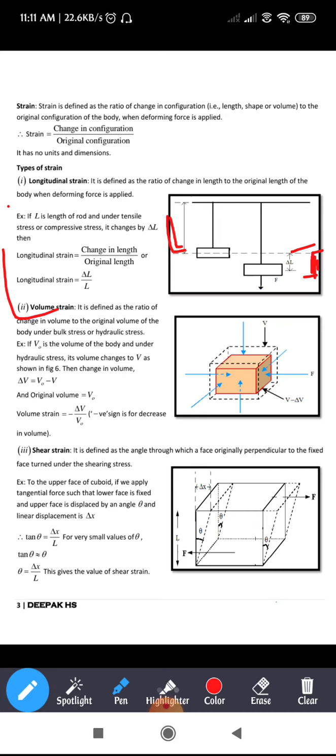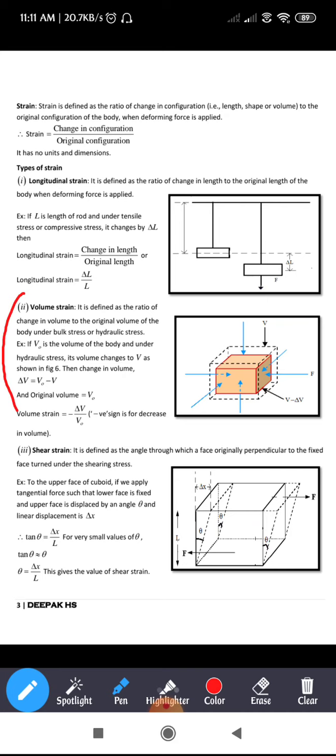Next, coming to volume strain. I'll just read out that volume strain is defined as the ratio of change in volume to the original volume of the body under bulk stress or hydraulic stress. For example, if V naught is the volume of the body and under hydraulic stress its volume changes to V as shown in the figure, the change in volume is delta V equal to V naught minus V.